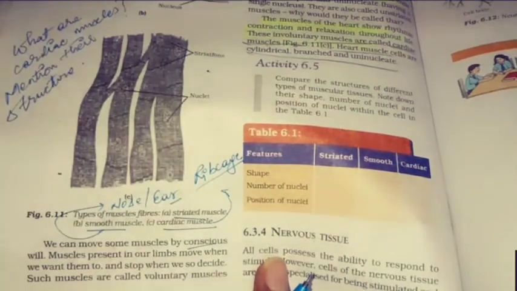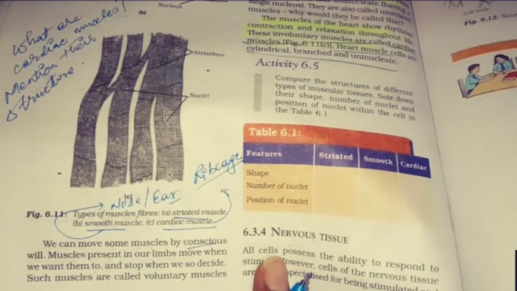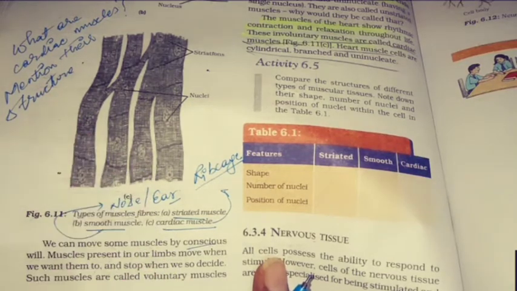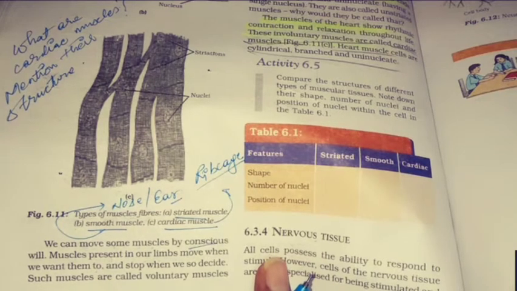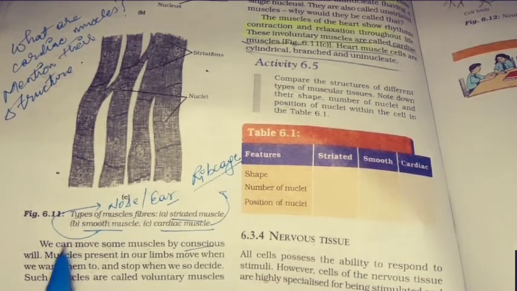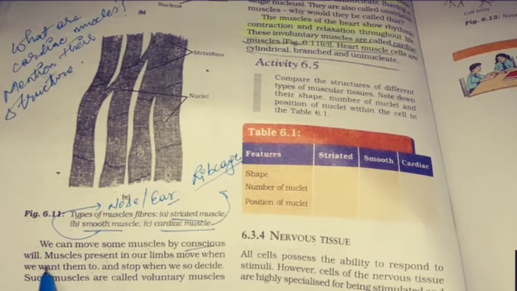But can you control the blinking of eyes? Can you control the heartbeat? No. Because there are some muscles which are in our control. The muscles which are in our control are voluntary muscles. And the muscles which are not in our control, like blinking of eyes, the heartbeat, these are known as involuntary muscles.